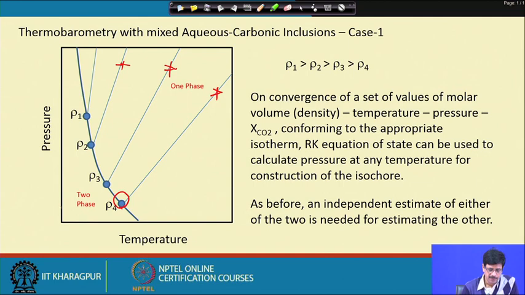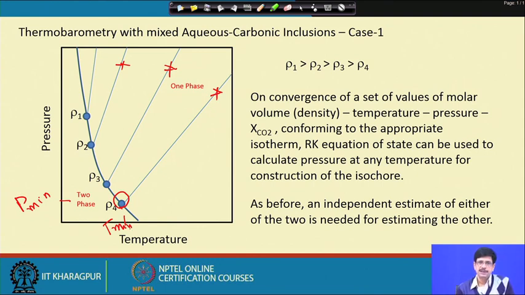So, that means we would be able to get only a pressure which is the minimum pressure, and also this temperature at which the homogenization has taken place is a minimum temperature.